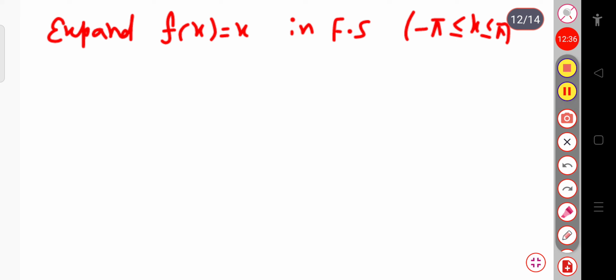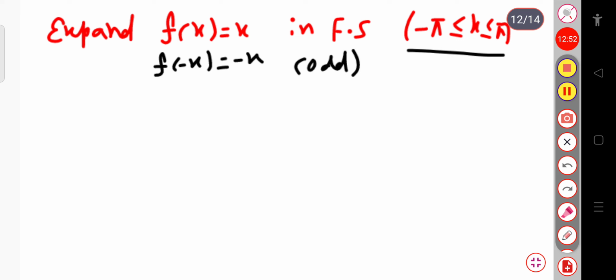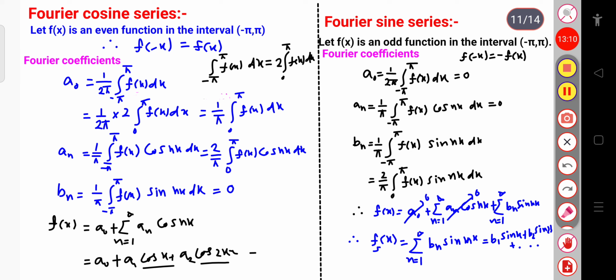So now let us first check whether this is an even function or an odd function. f of minus x equal to minus x, so this is definitely an odd function. Since this is an odd function and it is given for the interval minus pi to plus pi, for the odd function you have to consider the Fourier sine series, or I can directly write the Fourier odd series. If you remember, for the Fourier sine series the a naught coefficient and a n coefficient go to 0.